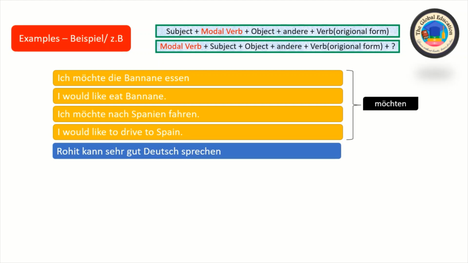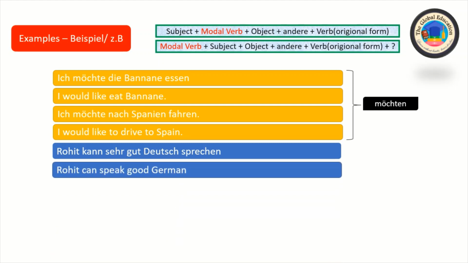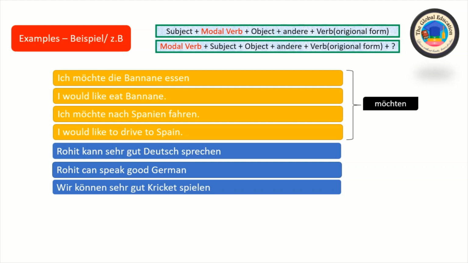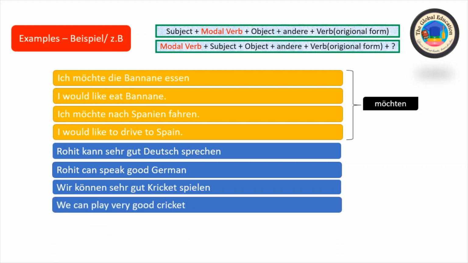Rohit kann sehr gut Deutsch sprechen. Here Rohit is the subject, kann is the modal verb, sehr gut Deutsch is other, and sprechen is the verb, which we use in original form. It means Rohit can speak good German. Wir können sehr gut Cricket spielen. We can play cricket very well. So all of these sentences use the modal verb können.